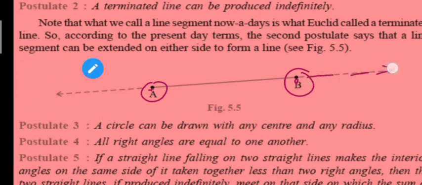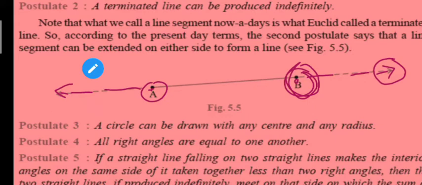The arrow shows that you can extend these lines indefinitely, and the points show that this line is a terminated line. So postulate 2, the assumption of Euclid, is showing that a terminated line can be produced indefinitely.